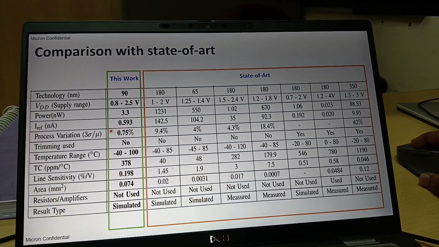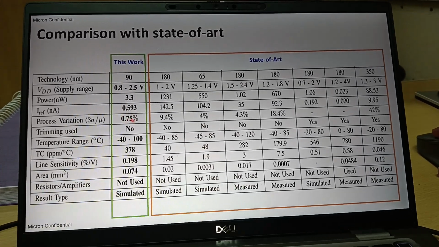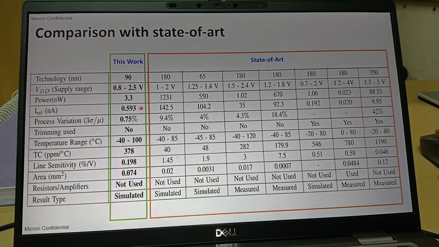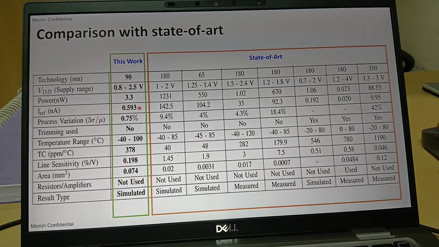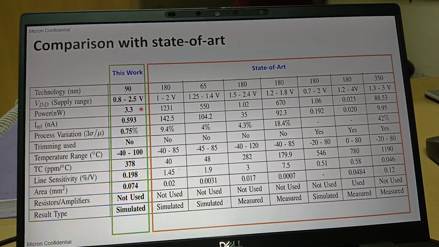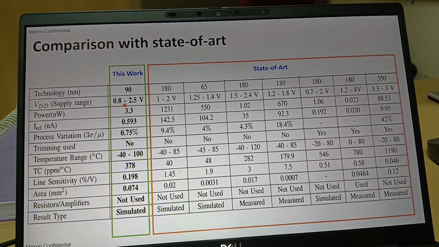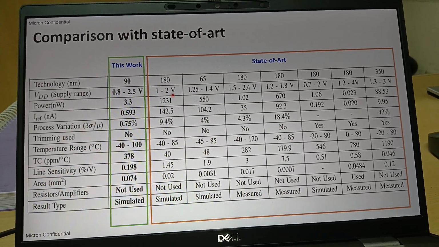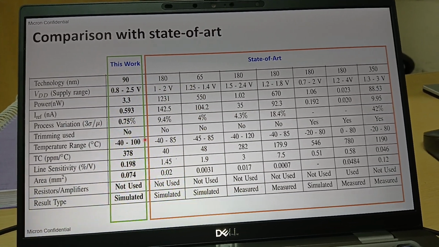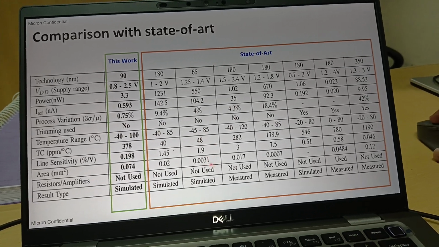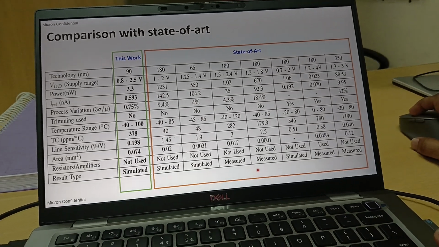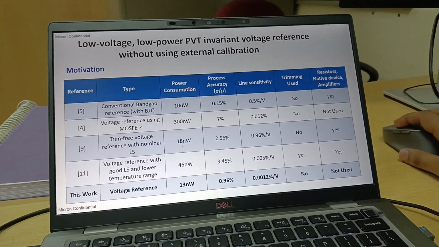Again, I'm saying with respect to process variation, we are achieving the best results. And the current that we are getting is 593 picoampere with a power consumption of 3.3 nanowatt only, and with a supply range of 0.8 to 2.5 volt over a temperature range of -40 to 100 degrees centigrade. So these are the specs of our work with respect to the state of the art.